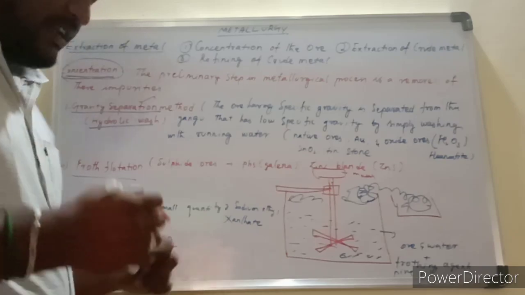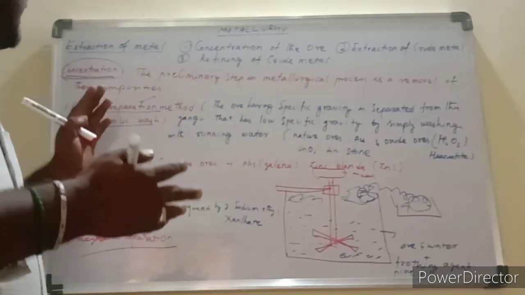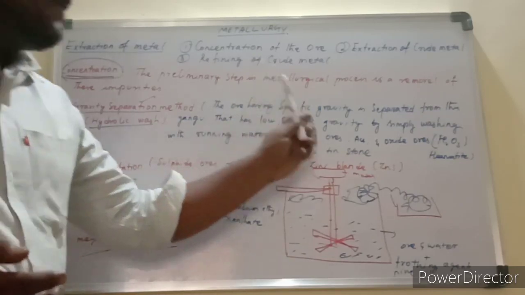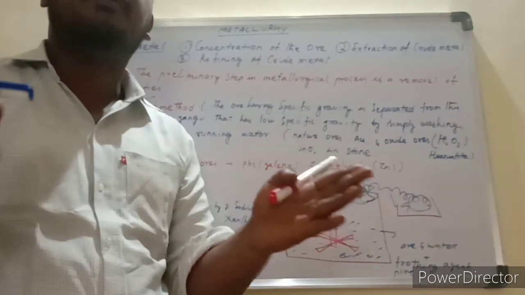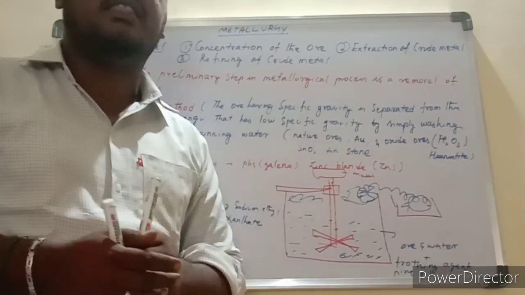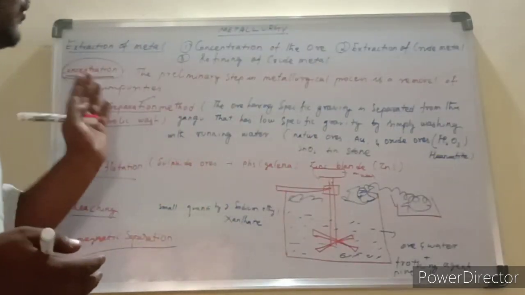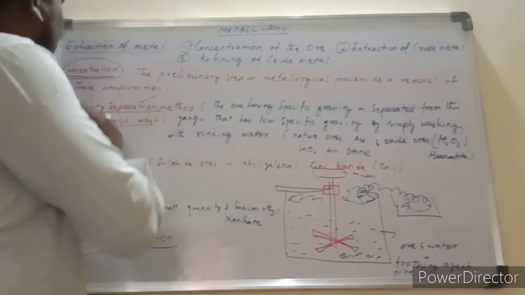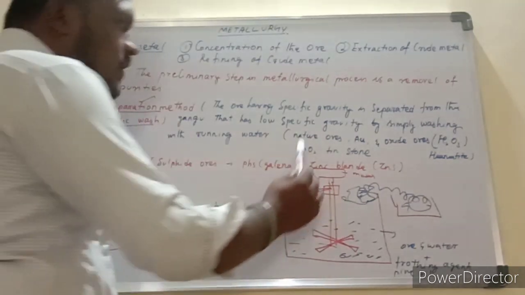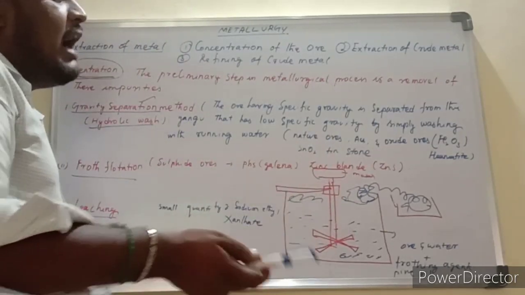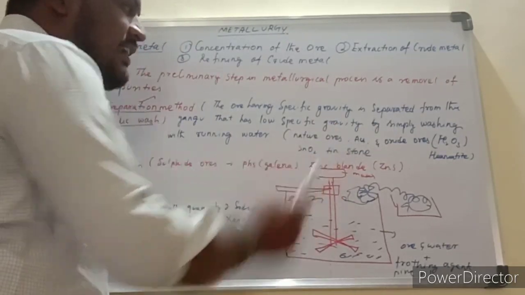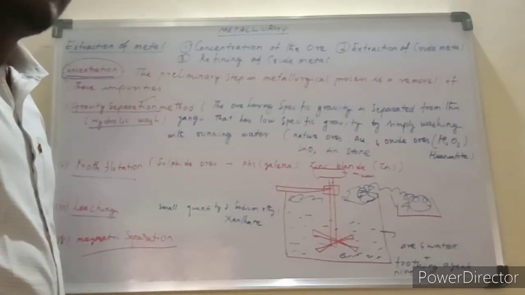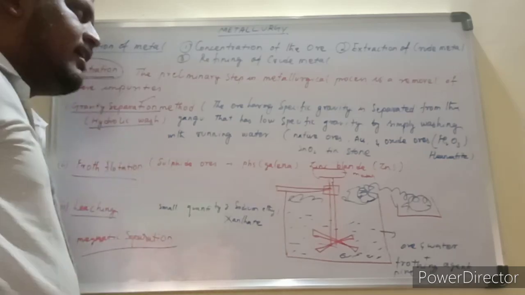First one, gravity separation. How will you use the gravity separation method? It is not used for all types of ores. Depending upon the ore, we use different concentration methods. Generally, the gravity separation method is used for native ores like gold, and oxide ores like hematite and tinstone. These ores can be concentrated by gravity separation, also called hydraulic wash.